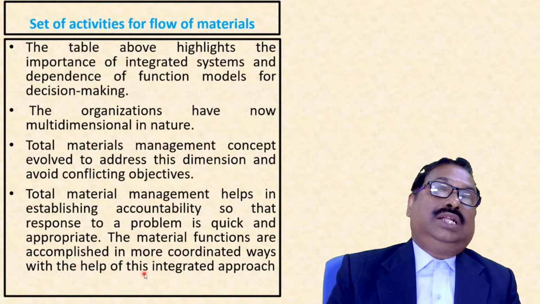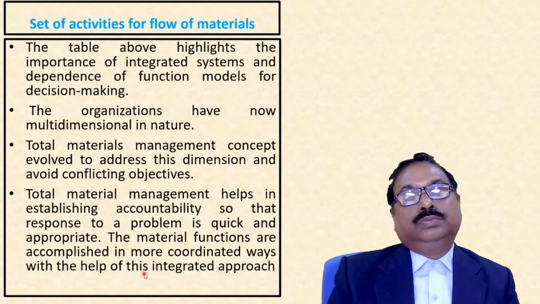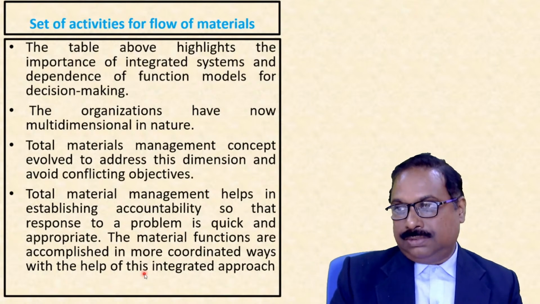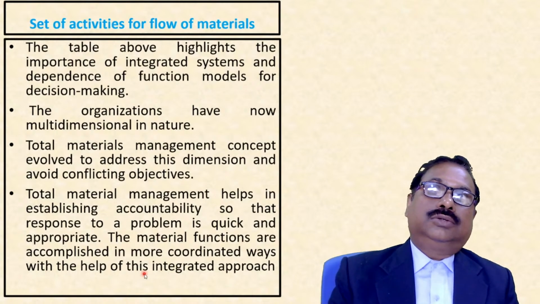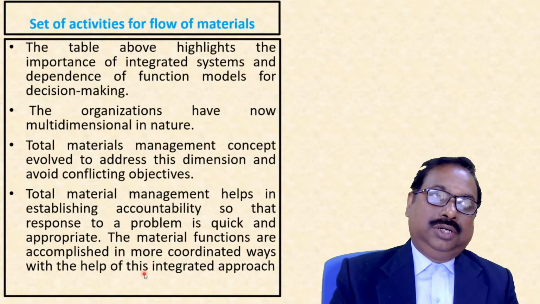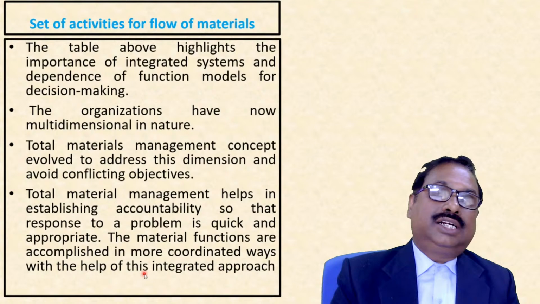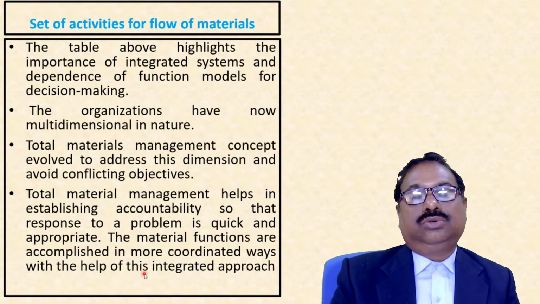Now suppose the distribution department's strategy is to distribute the material to the customer at the lowest rate. But suppose a customer wants something urgently, and it is less than one truckload. The distribution department may avoid delivering to that customer, so we may lose this customer.